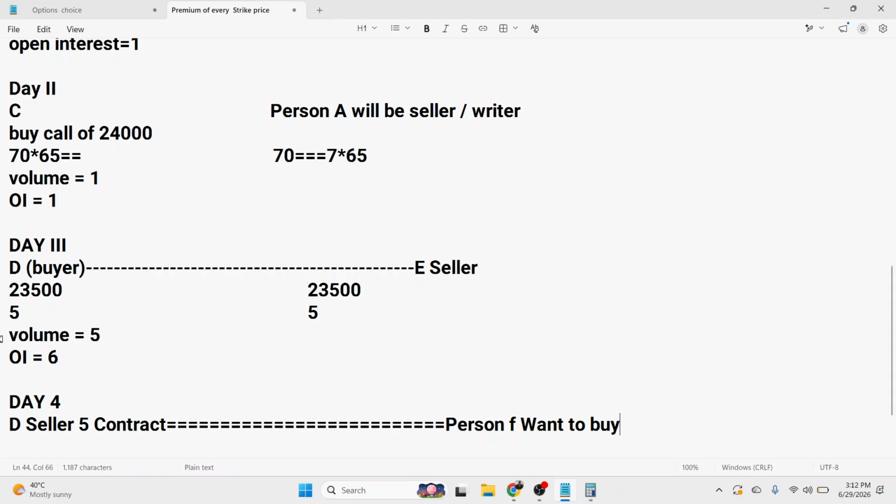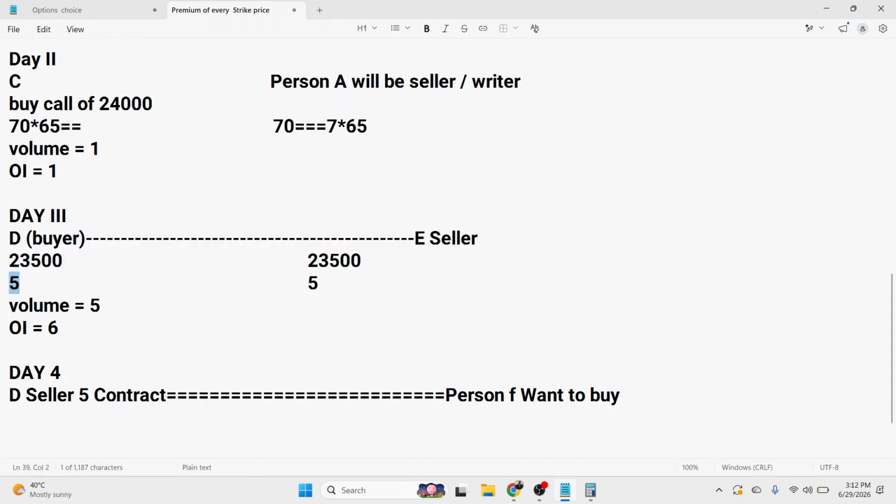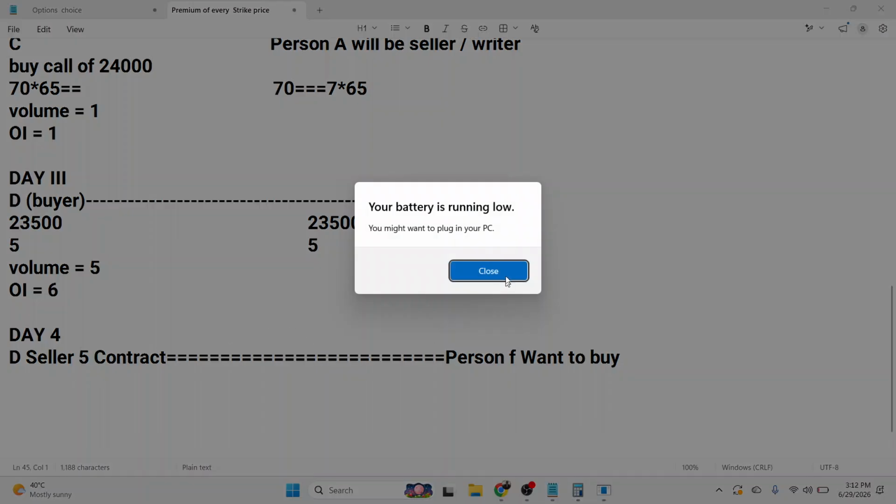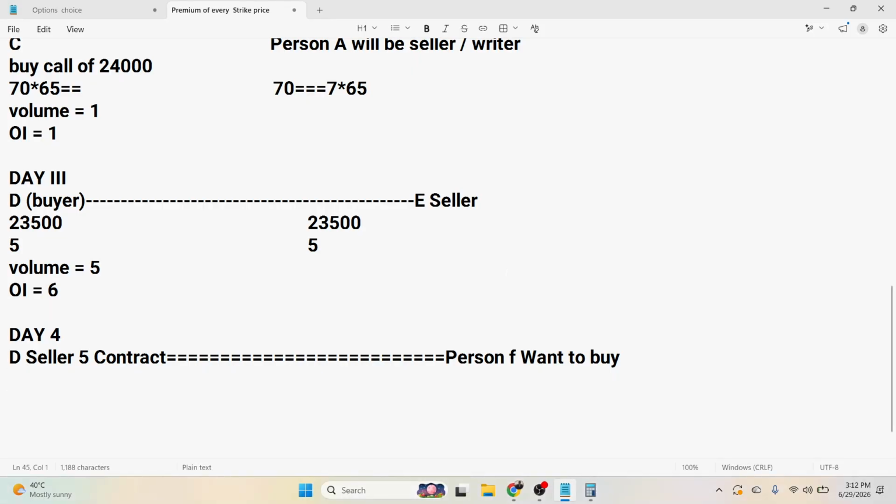So in this case, person D is closing his position. He is selling the 5 contracts he bought. And person F is the new buyer. Person D is selling at the same strike price, the 5 contracts, and person F is buying 5 contracts.